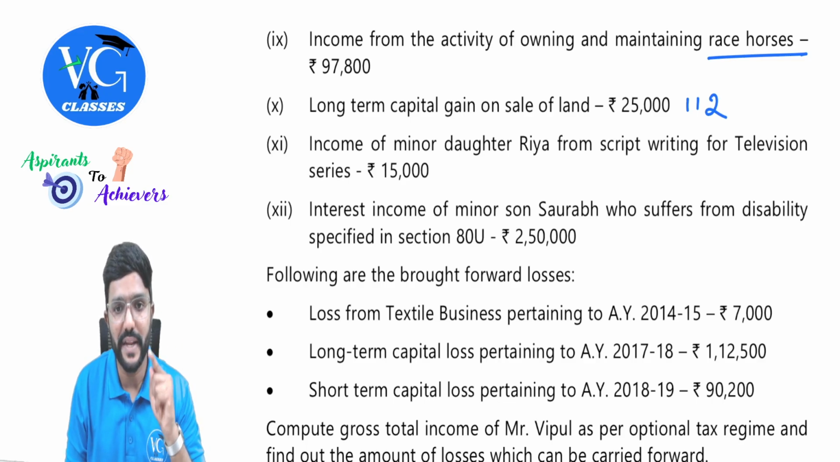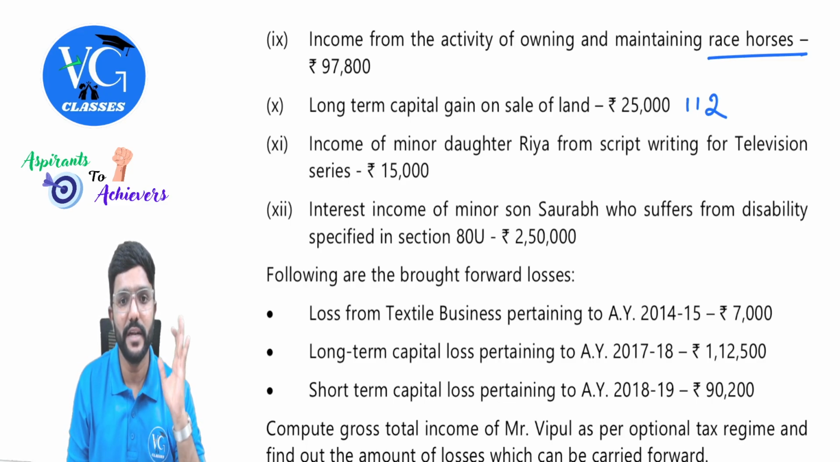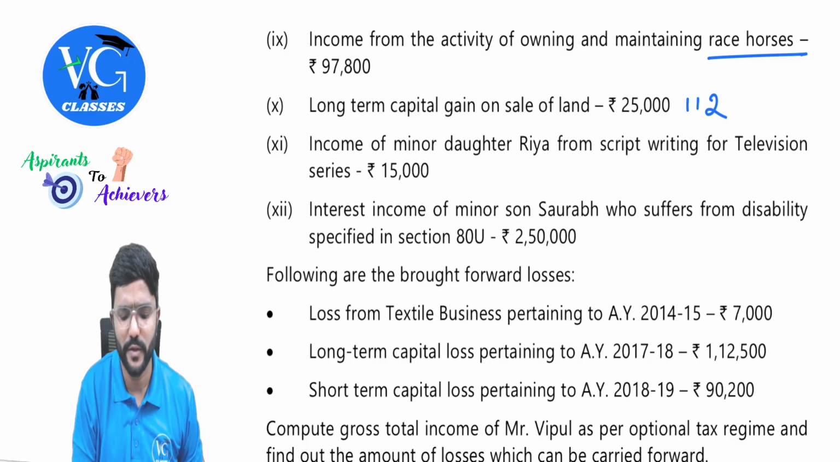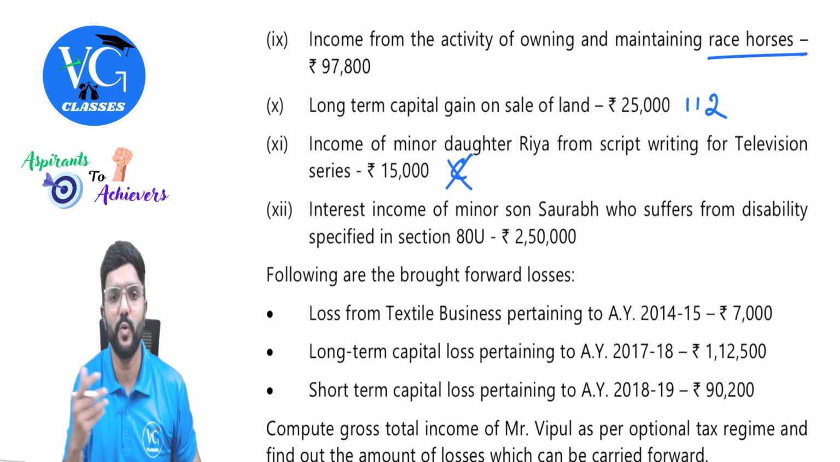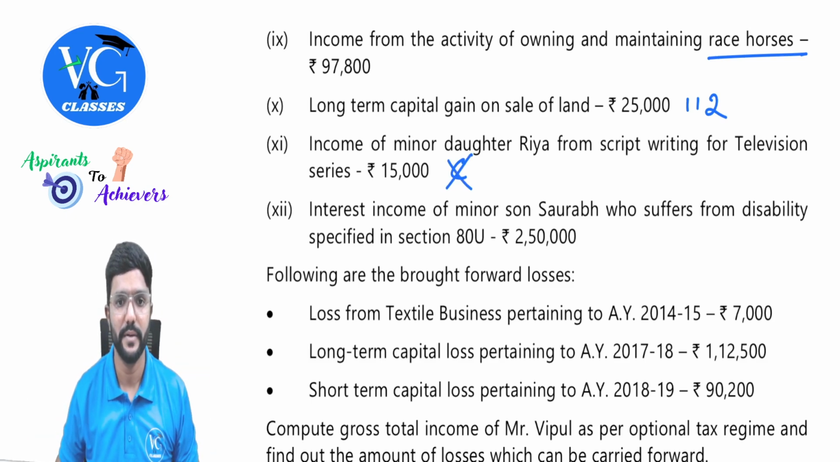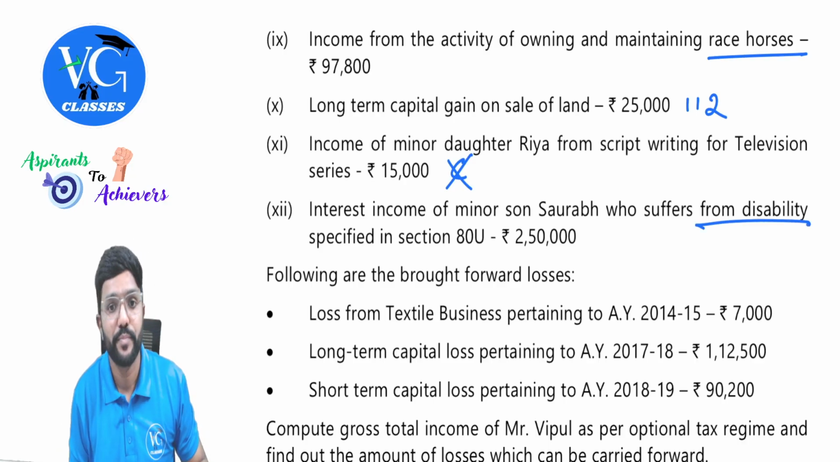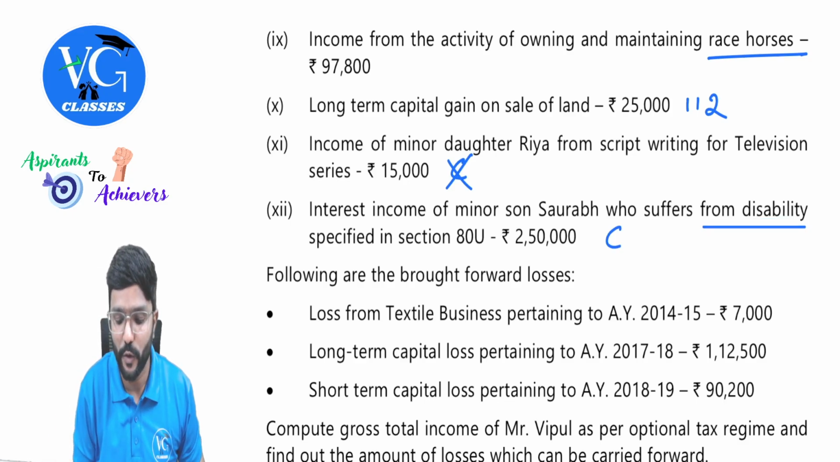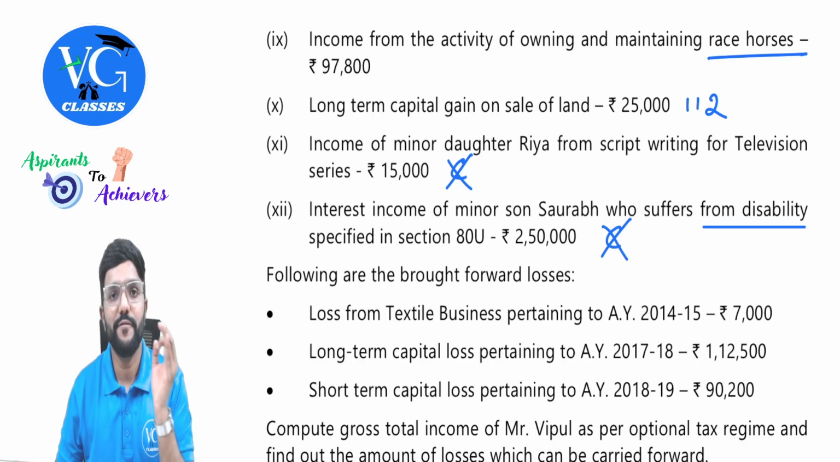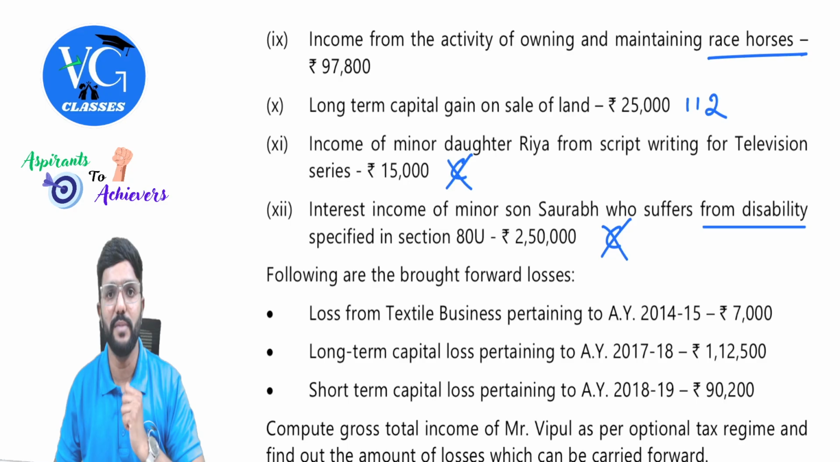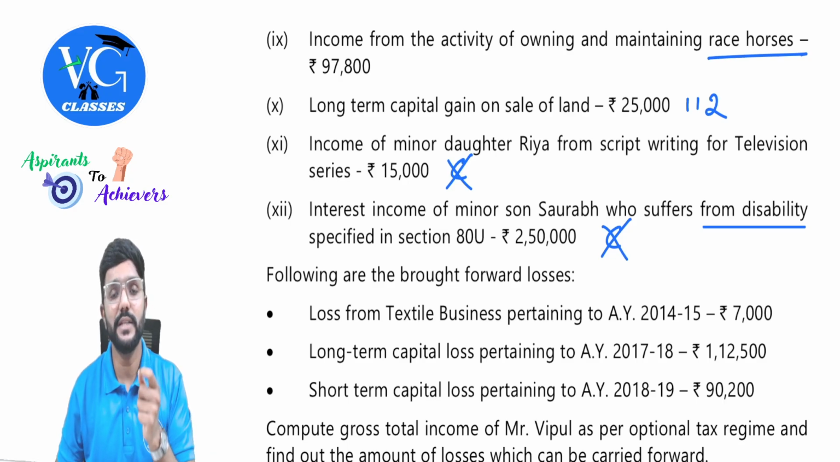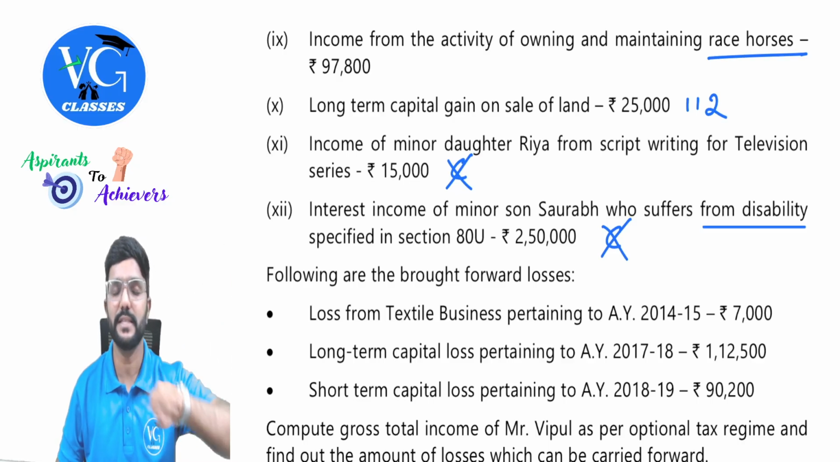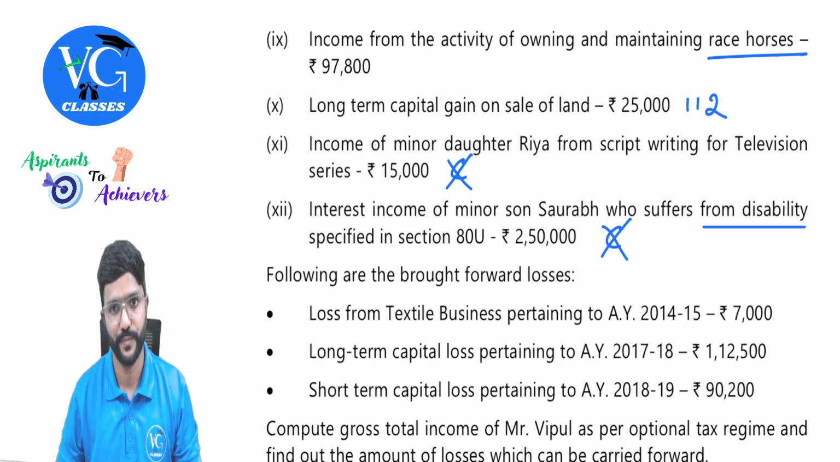Income of a minor daughter, Ria, from script writing for television series, 15,000. Guys, will this be clubbed? No. As it is out of her own skill and knowledge, it will not be clubbed. Interest income of minor son Saurabh, who suffers from disability specified in section 80U, 2,50,000. Guys, will this be clubbed? No, no clubbing. Income from a child who is suffering from disability or who has earned the income from their own talent, skill, or knowledge will not be clubbed. It will be taxable in the hands of the minor child itself.